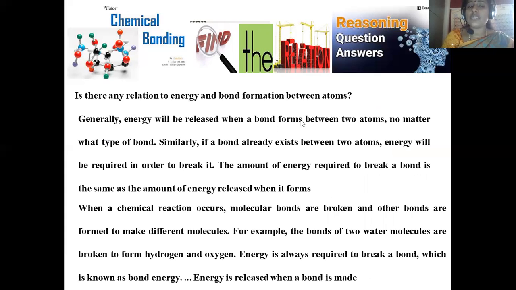Generally, energy will be released when a bond forms between two atoms, no matter what type of bond it is, whether it may be covalent, ionic, or coordinate covalent. But in some cases, energy will be released during the reactant to product formation. Release of energy is possible. Similarly, for an already existing bond, we are going to separate them into individual reactant species again. That is a kind of system called decomposition.